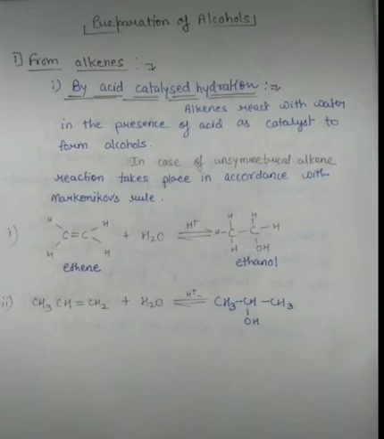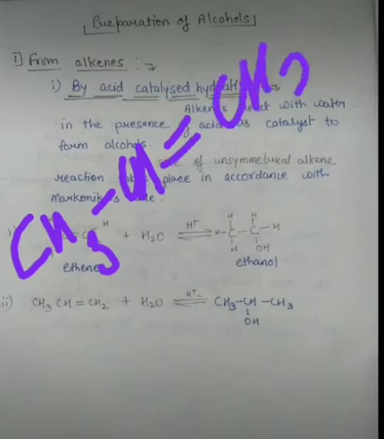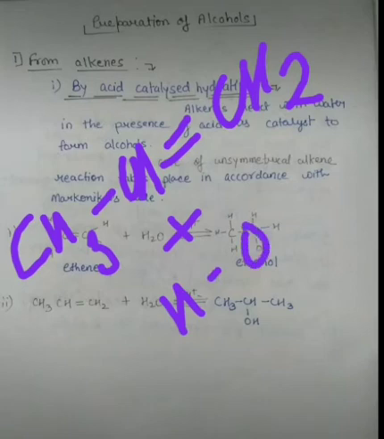Let me draw that. Suppose this is CH3CH=CH2. This is an unsymmetrical alkene and we are reacting it with water molecule in the presence of acid.